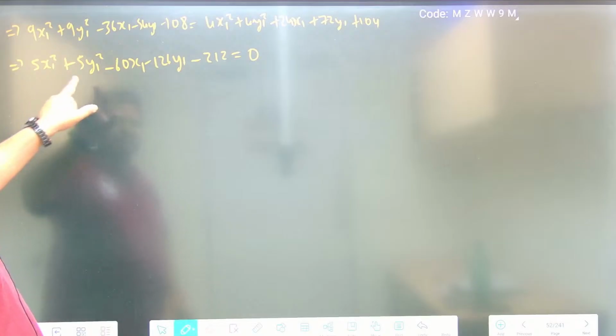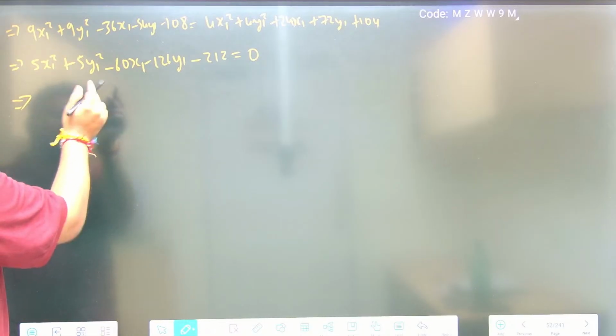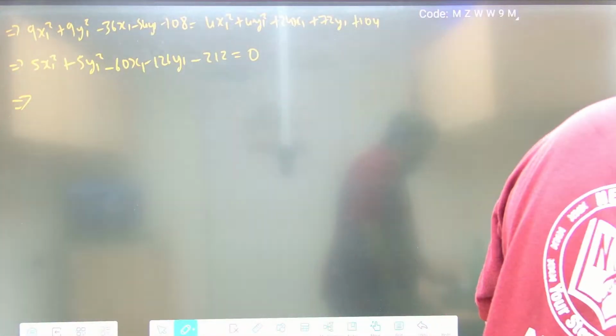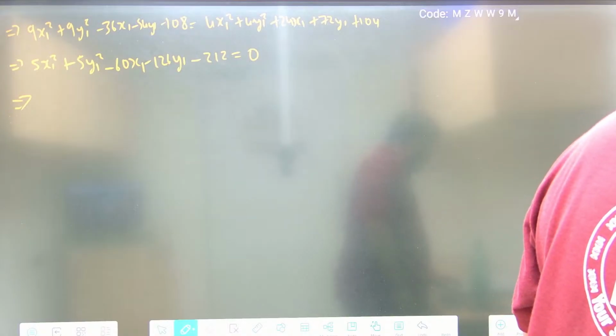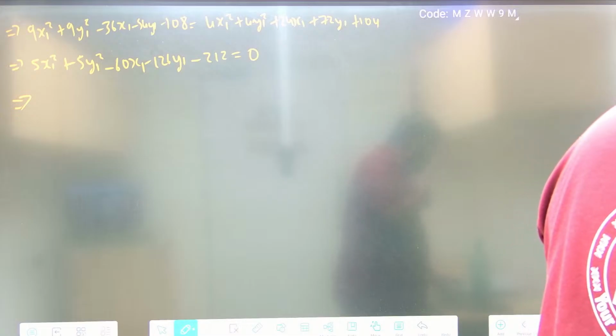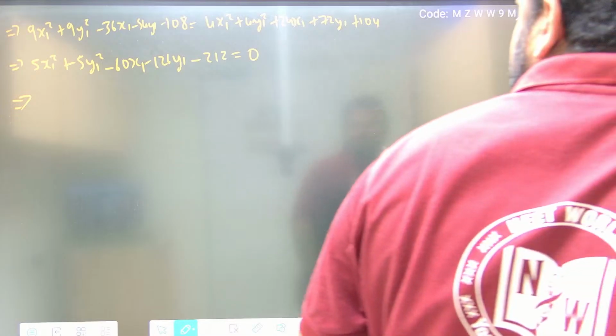So instead of x1 y1, the equation should be in x and y. That's all it would become: 5x square plus 5y square, minus 126x minus 36y plus 24.